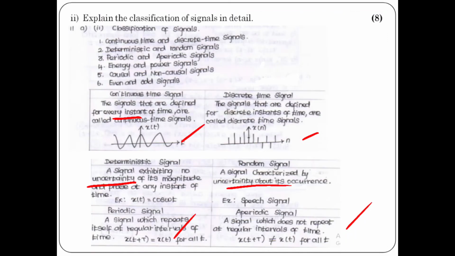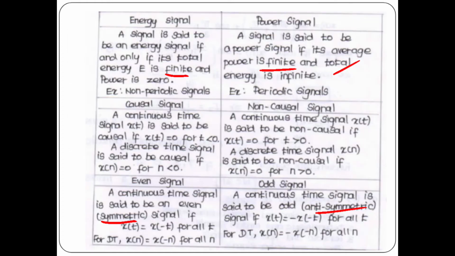So the question is explain in detail about the classifications of signal. This is one way of presentation. I have drawn a tabular column. I have written the types of signal on the opposite side and I have written the answer. But it is your wish to write like this, or in detail as a paragraph you can write and explain. The presentation may be different but the definitions are the same.